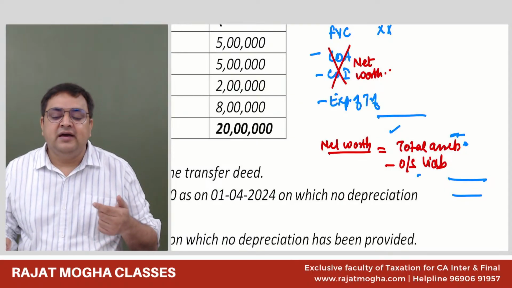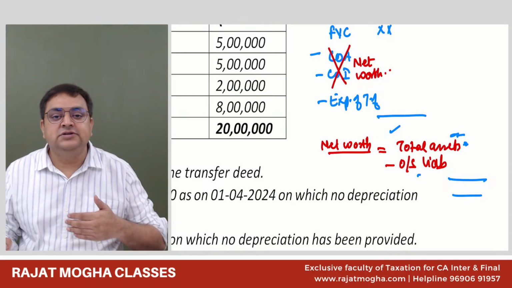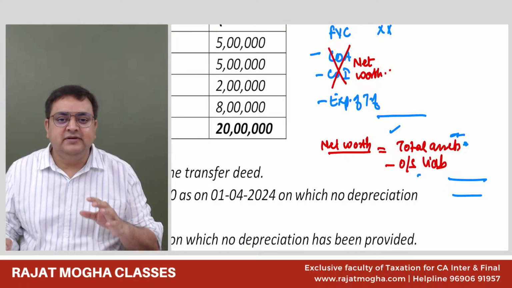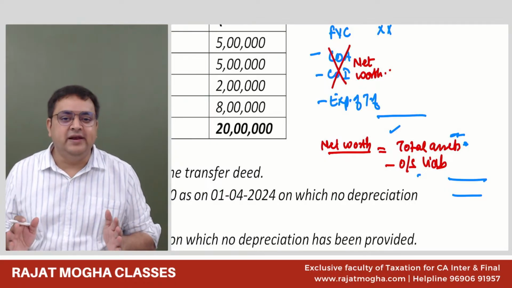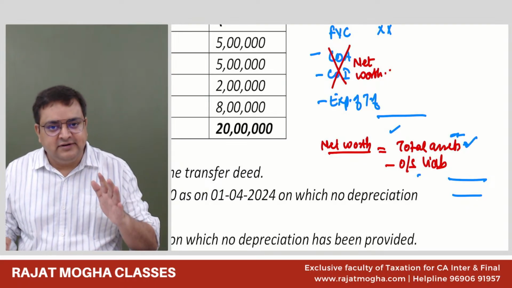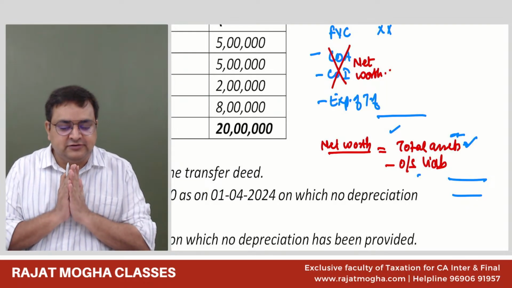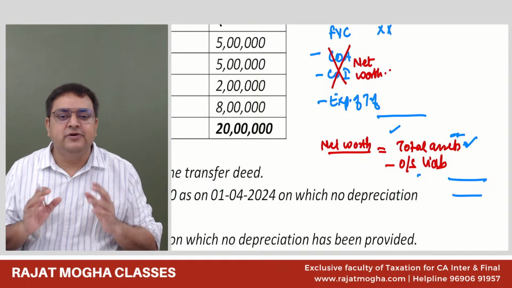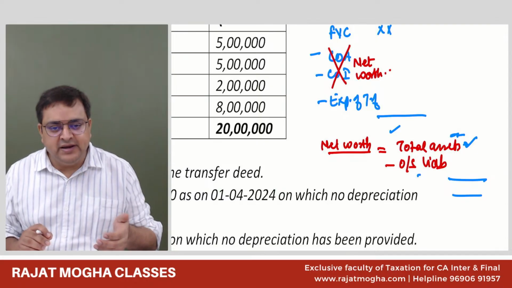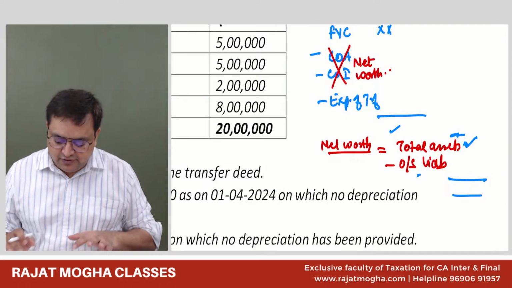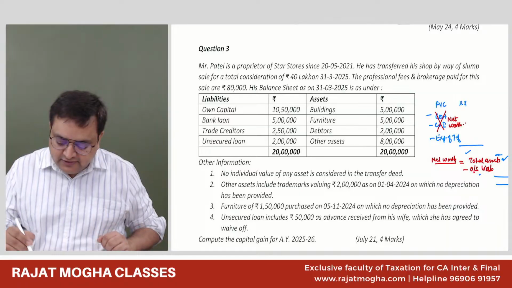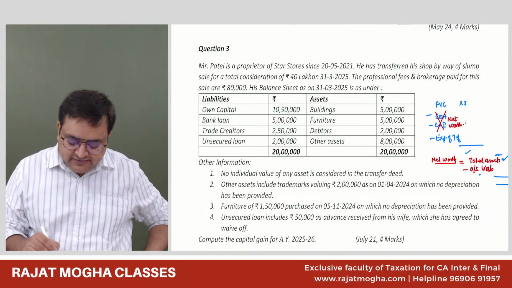And if the assessee is not taking the correct value, why? He is not charging depreciation correctly. So first of all, you have to charge all the depreciation correctly, and you have to take the proper values. So for total assets, it is very easy. Any asset which is revalued, please first of all neutralize that revaluation effect and take the original value. Second thing, if any asset is not properly depreciated, please depreciate it properly and then take the value in the assets. Got it?